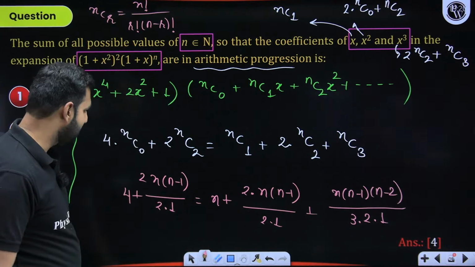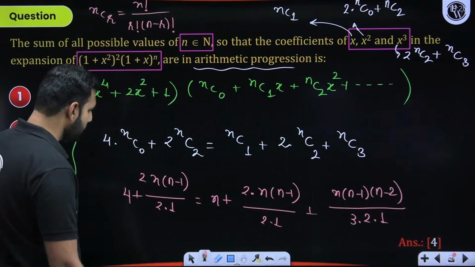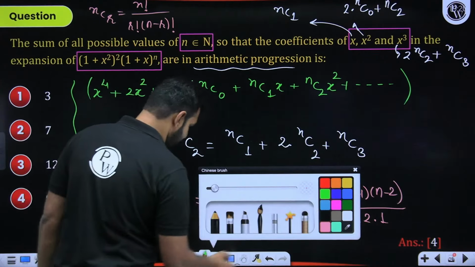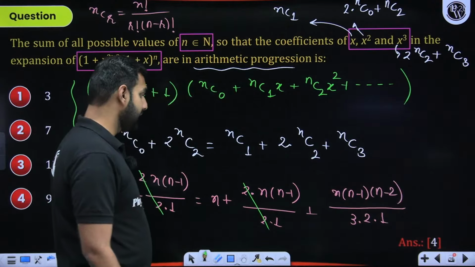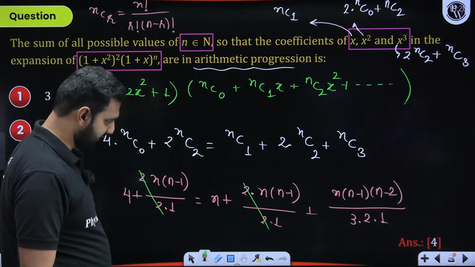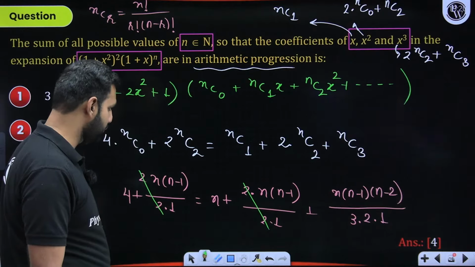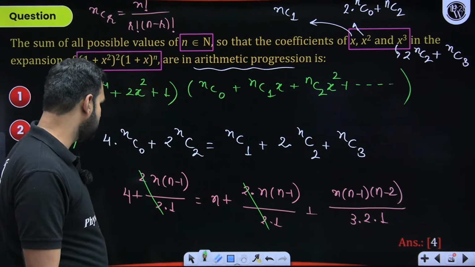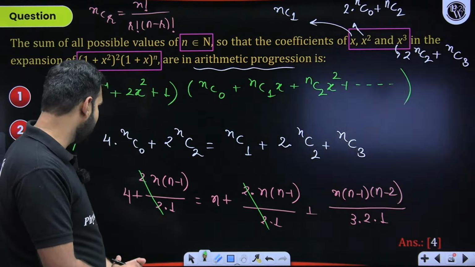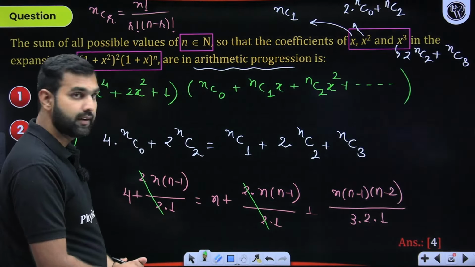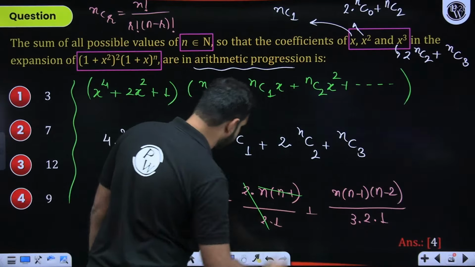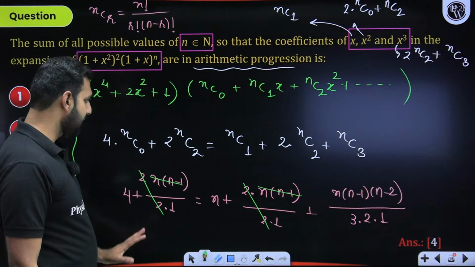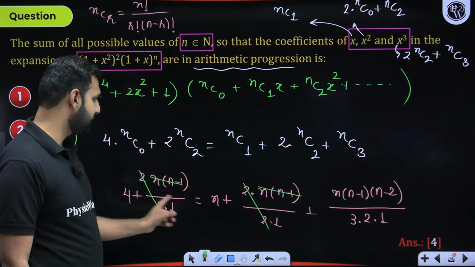So if I start simplifying this, first of all, this 2 gets cancelled by this 2. And then I've got to multiply both sides by 6. That's what we are supposed to do. When I multiply both sides by 6, one more thing we can clearly see is that here n minus 1 leaves you with this n minus 1, which can be cancelled because they are identical. So it is 4 minus n here.